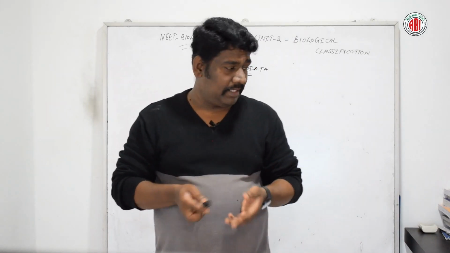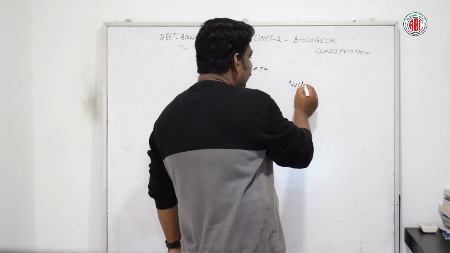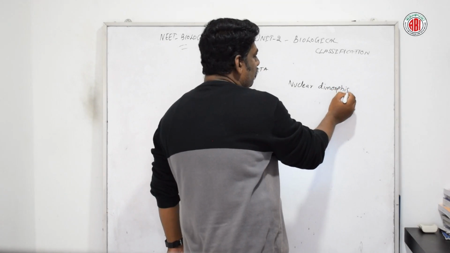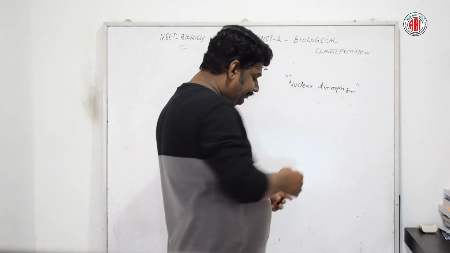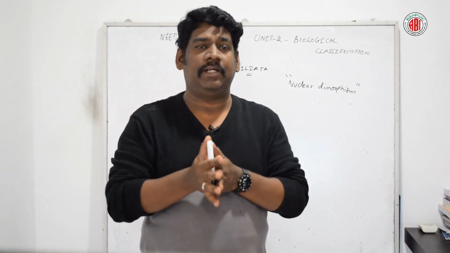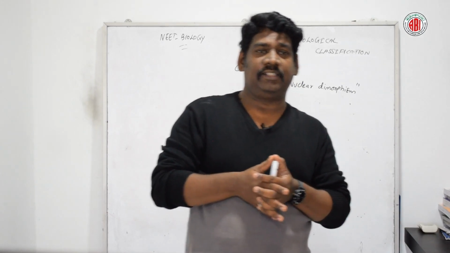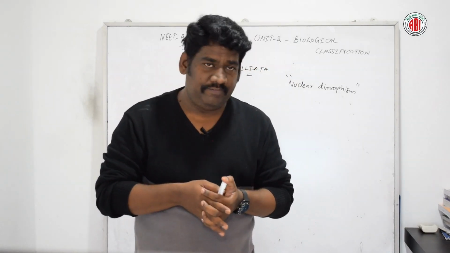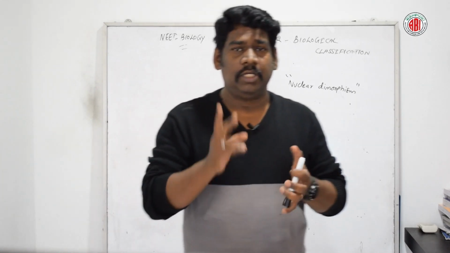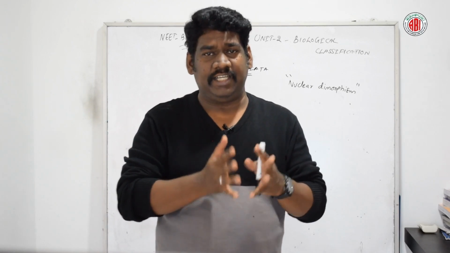Talking about this particular organism, nuclear dimorphism is one of the most important characteristic features of this ciliate kind of organism. Nuclear dimorphism is nothing but that in some cases the ciliata possess two different nuclei, morphologically and physiologically different.